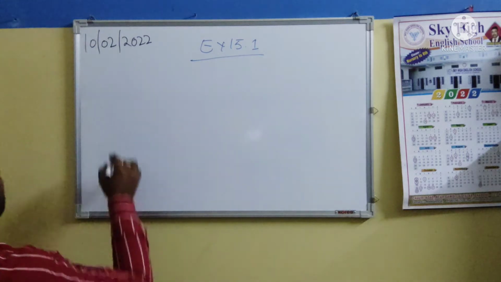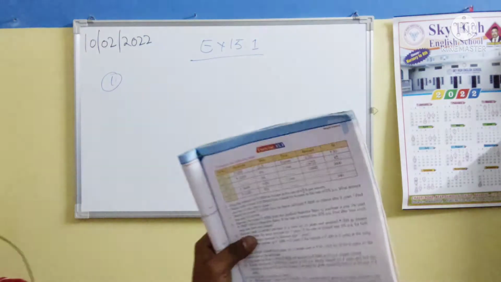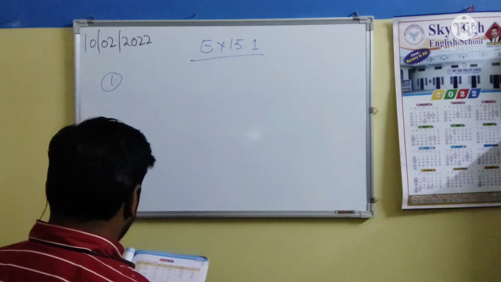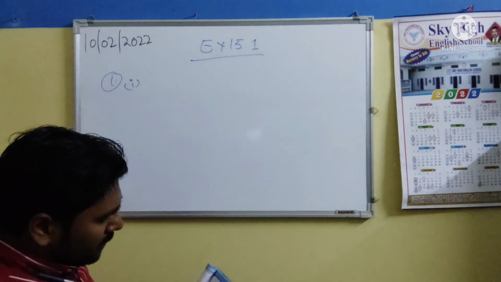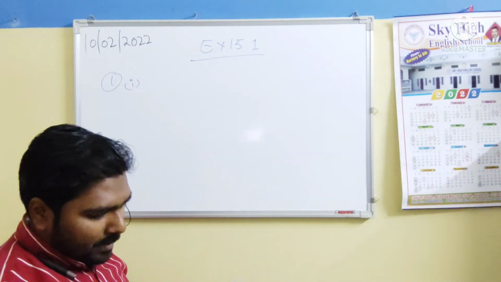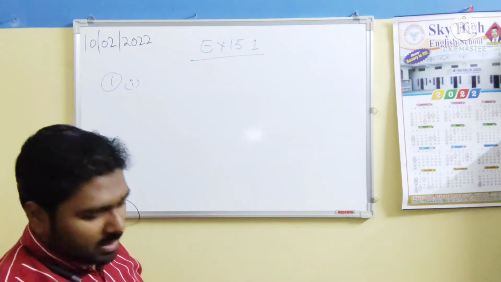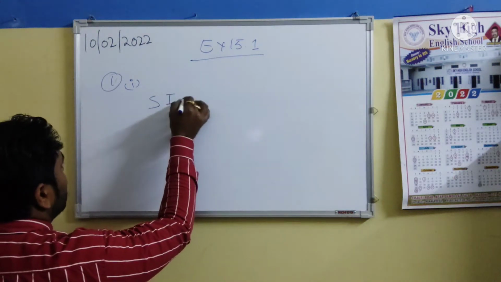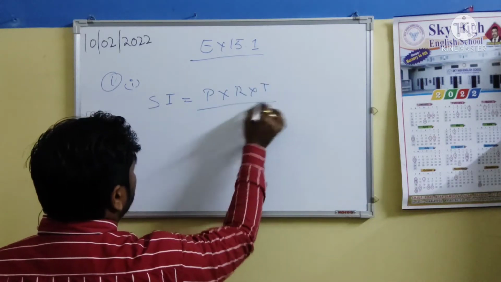We are starting with complete the following table. You can see it here in the book. So in part I, we have principal of rupees 600. The rate is not given. Time is 2 years. Amount is not given, and we have simple interest here. Okay, we know the interest part, we know the time part, we know the principal part. So the formula was SI equals P into R into T upon 100.